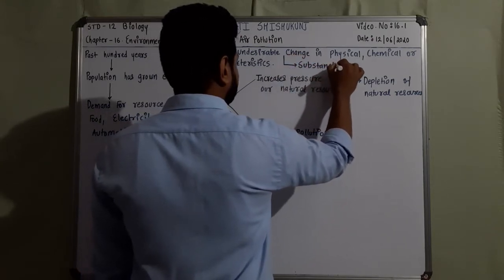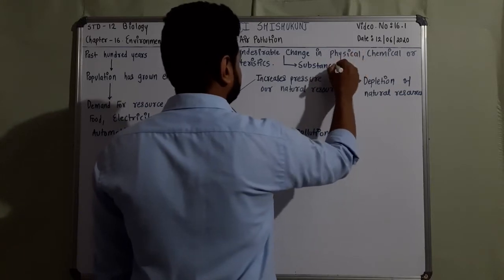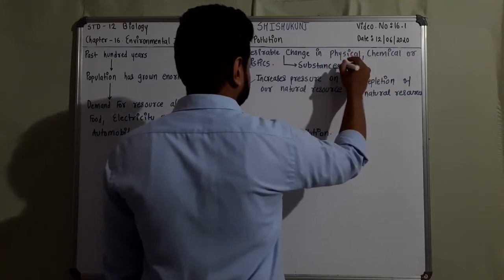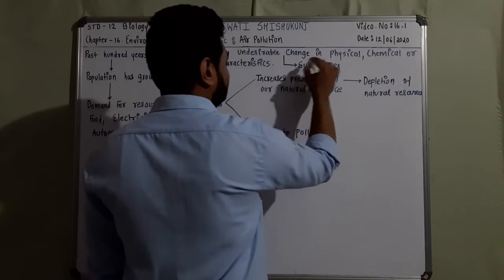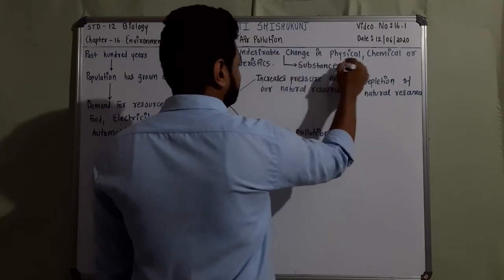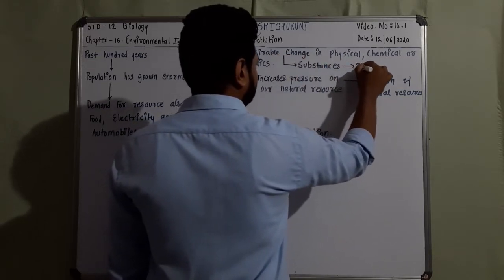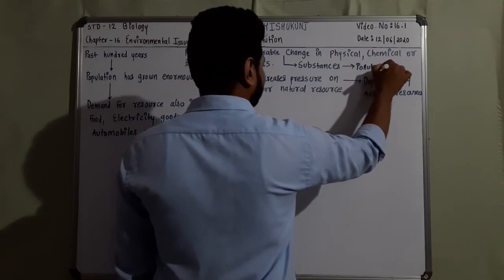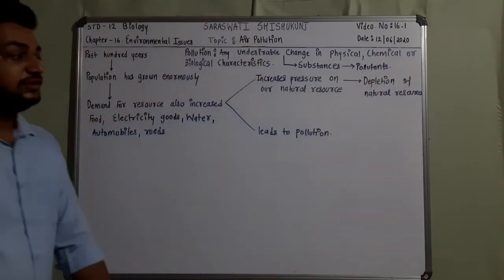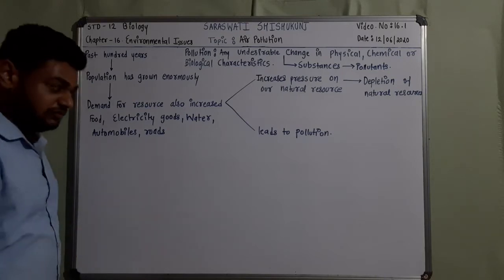Substances which bring about an undesirable change are referred to as pollutants. So this is the basic information.